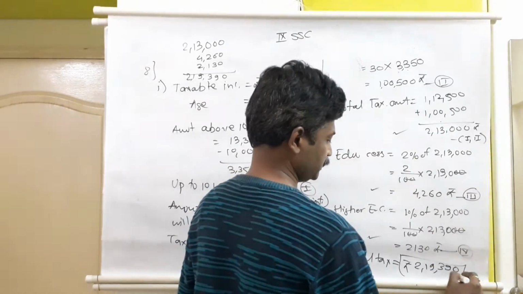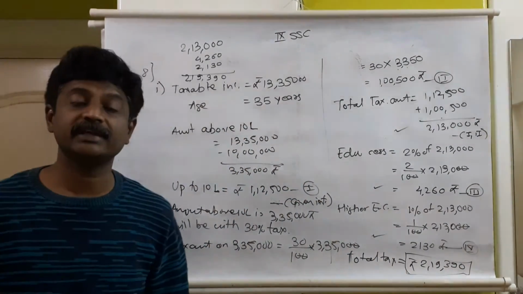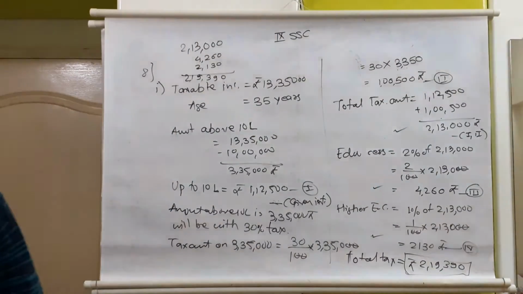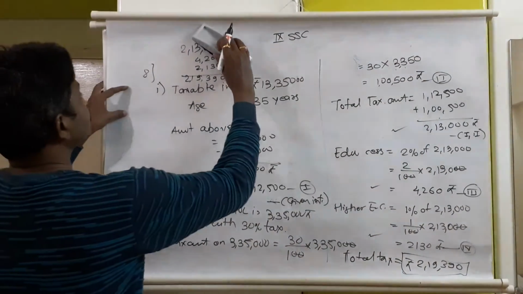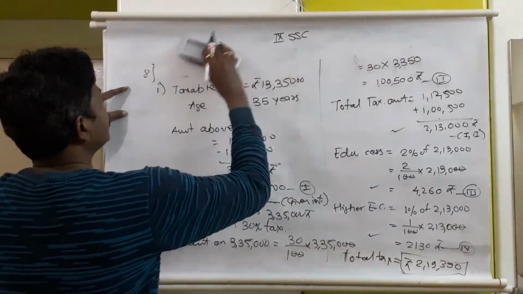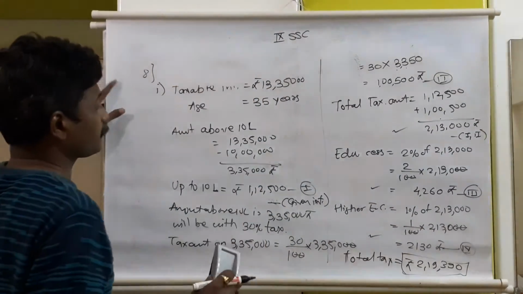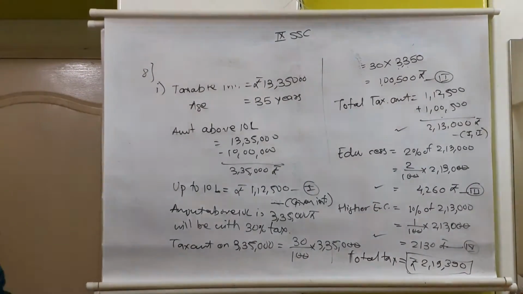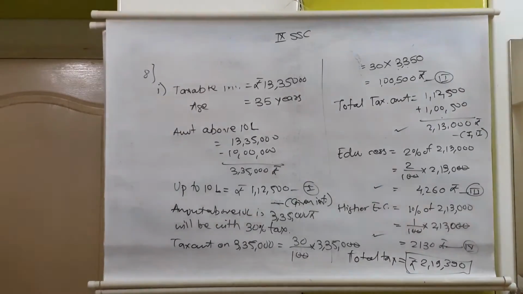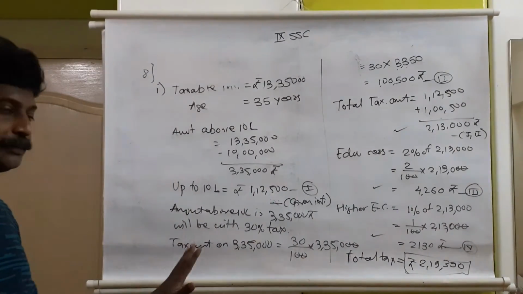2,19,390. Tax payable by Mr. Kadam, whose age is below 60 years. That is the first slab, with the help of the first table. Solution for question number 8, sub question number 1 of problem set number 6. I hope you understood it.